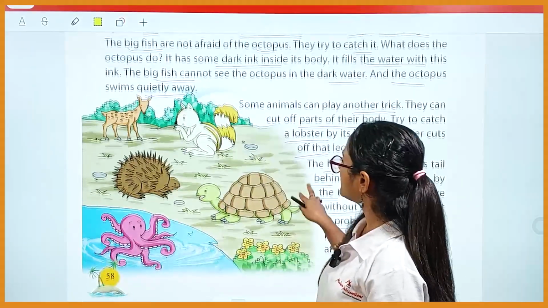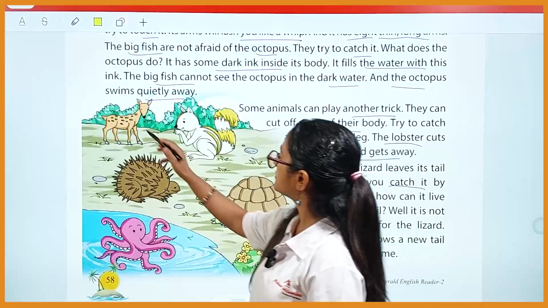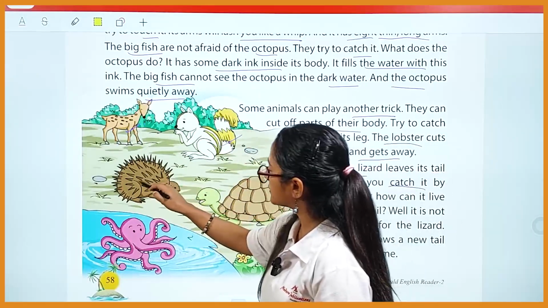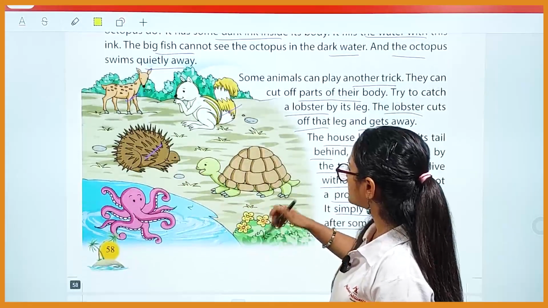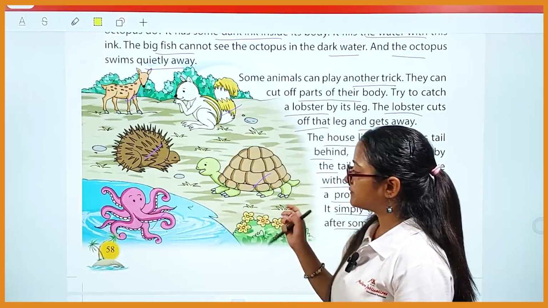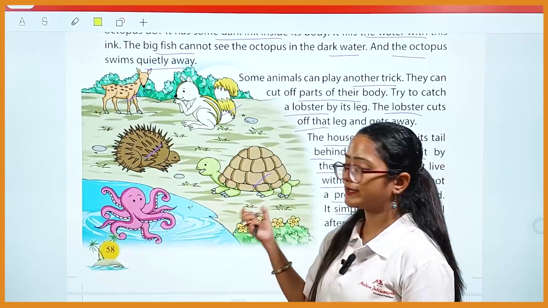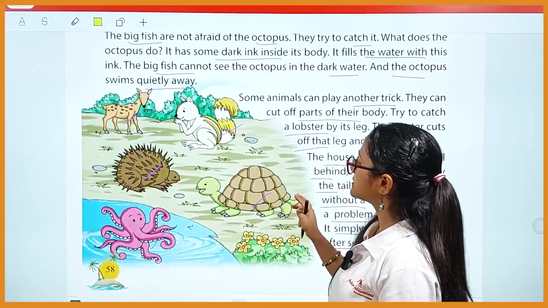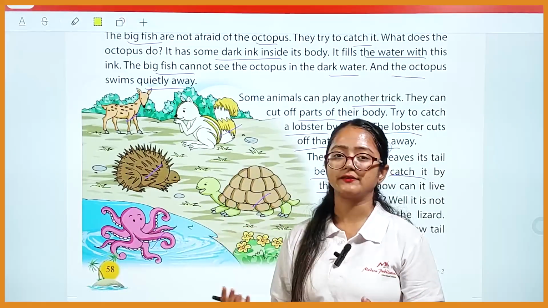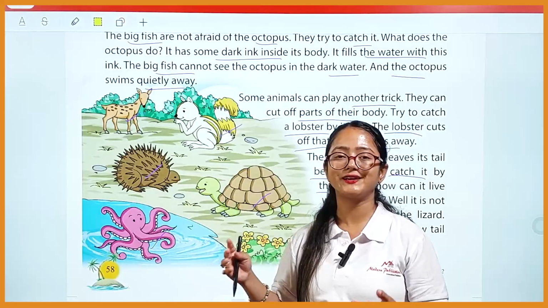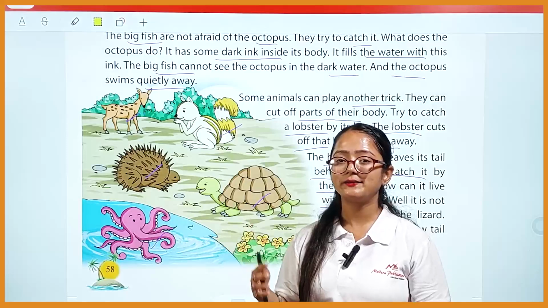Okay. So here you can see the pictures also: the deer who runs fast, the squirrel who hides inside the hole, the porcupine having the dangerous quills, the tortoise having the hard shell, and the octopus having eight arms which it uses like a whip, and also the ink which the octopus carries. So these are the creatures who keep themselves safe. From this story we have learned how small creatures keep themselves safe.